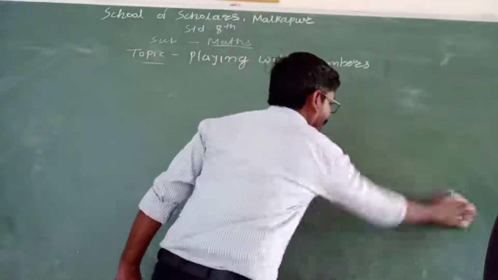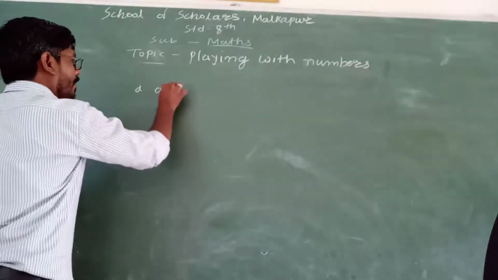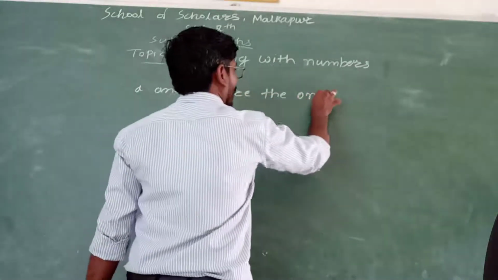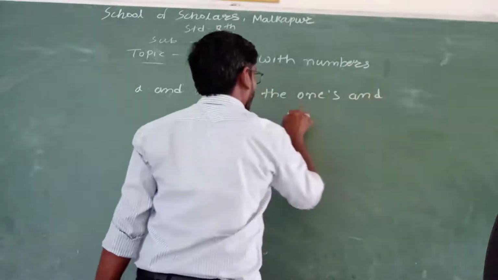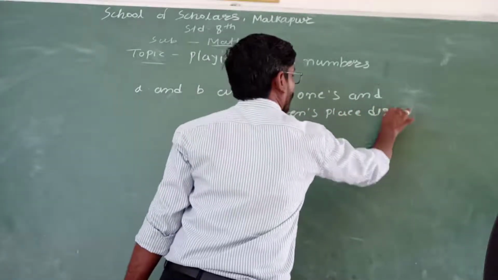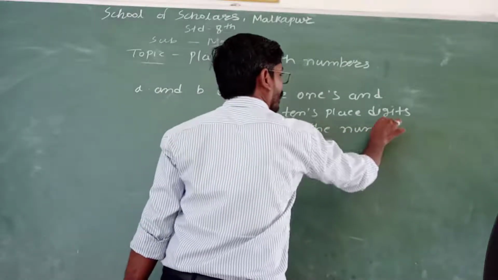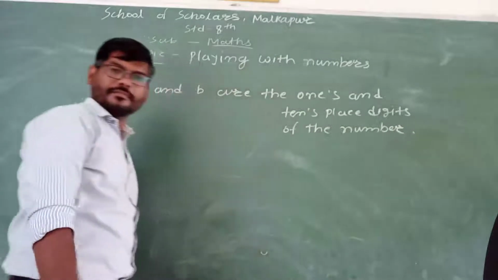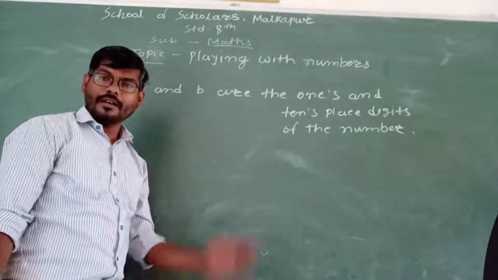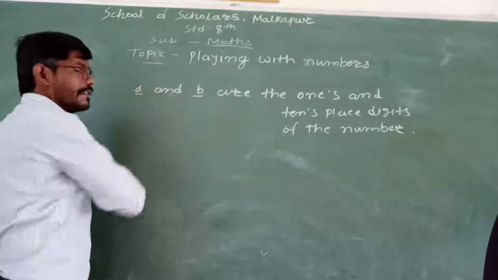See here, if I am saying A and B are the ones and tens place digits of the number, then represent the number. B is at the tens place and A is at the ones place.